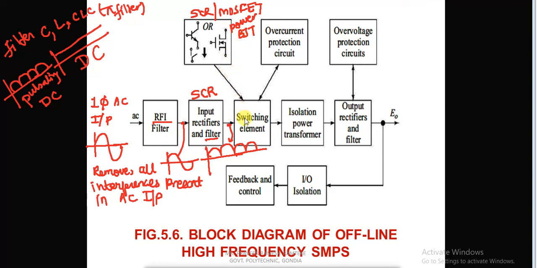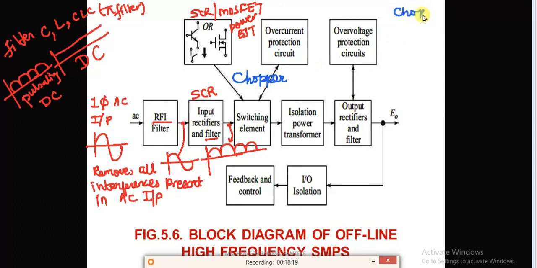Now what is the function of this switching element? This switching element is the circuit we have called a chopper. Now what is the function of the chopper? The function of a chopper is to convert fixed DC to variable DC.